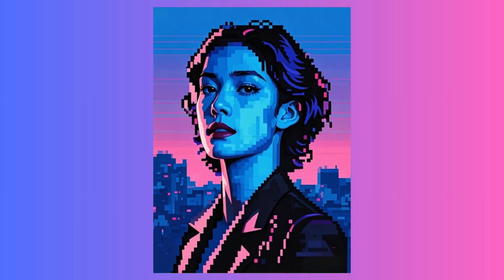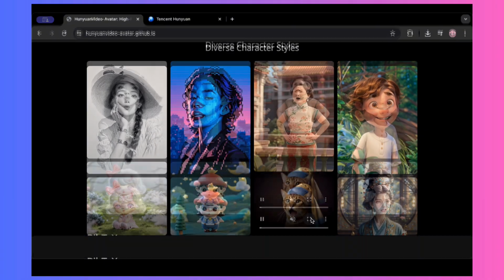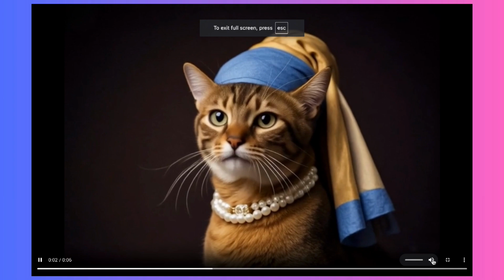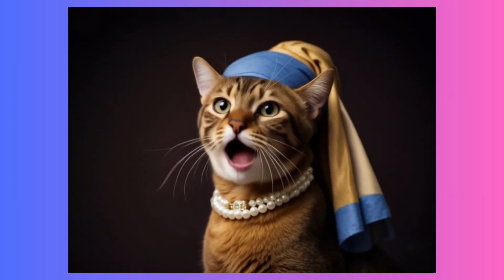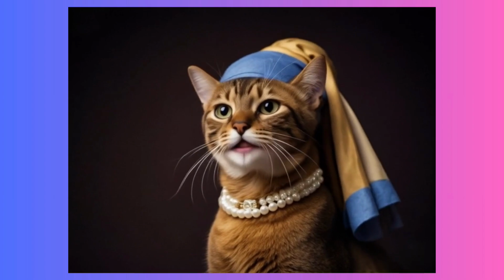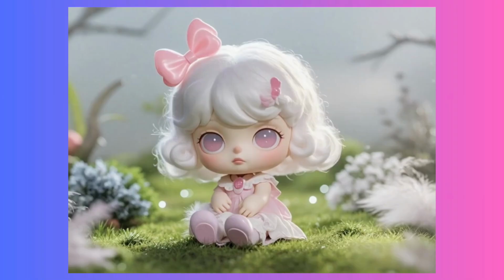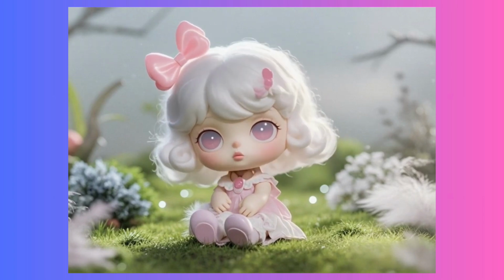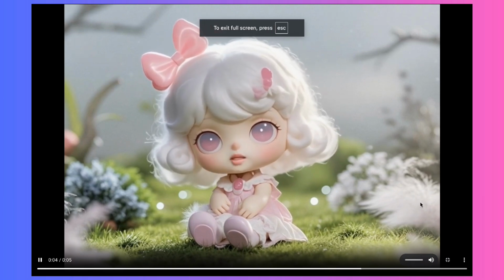And in the same vein, here's a cat. A Chinese audio track has been given to this animated cat, and the lip sync is just great. And here is a 3D style example. So this is a 3D doll that's been animated and lip-synced.